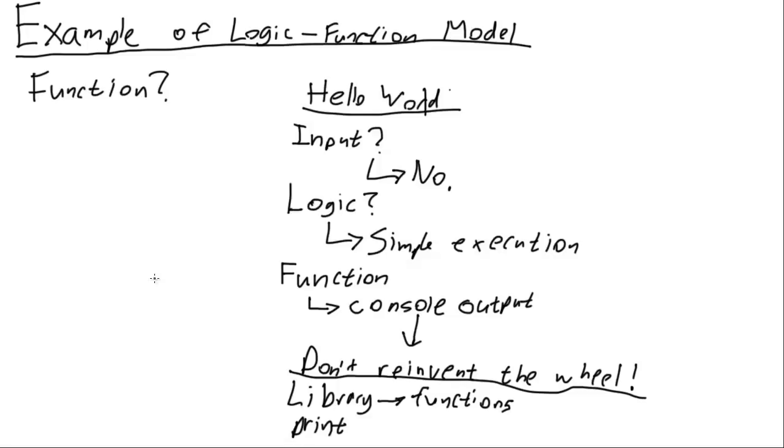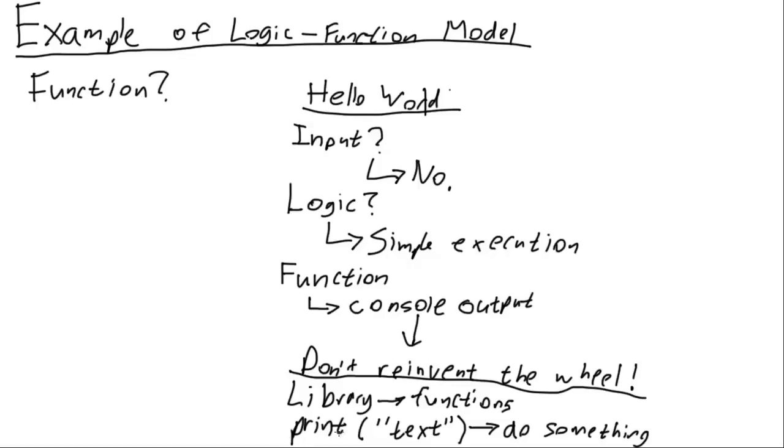Like I was saying before, every function has an input and output. The input for this function is going to be the text that we want to print to the console. The output of this function isn't necessarily going to be anything really, but it's actually going to do something. And what that something is, is output to the console.